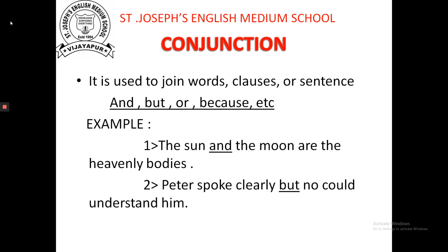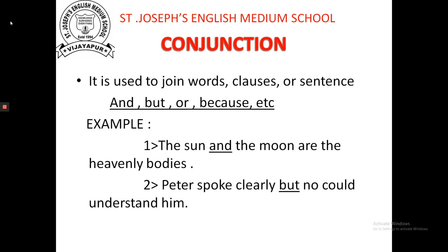For example, the sun and the moon are the heavenly bodies. Look here, the sun and the moon. We are joining these both here. So for that reason, we have added and. This and is a conjunction.